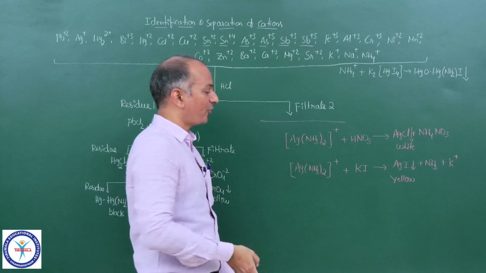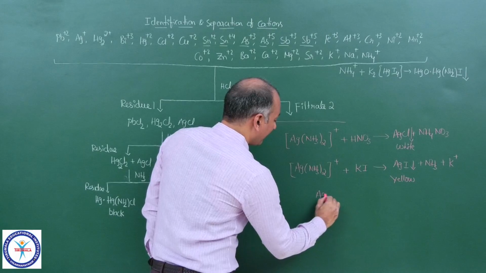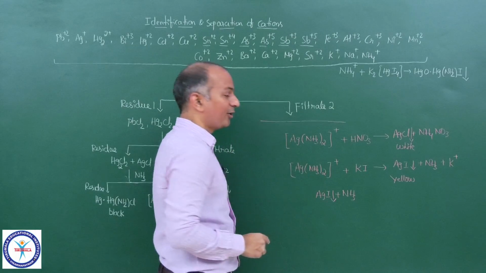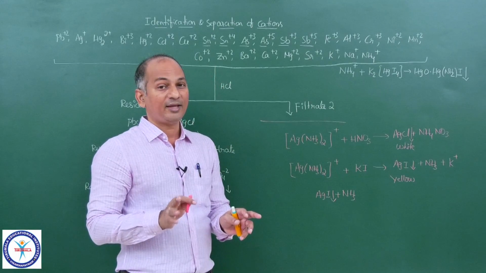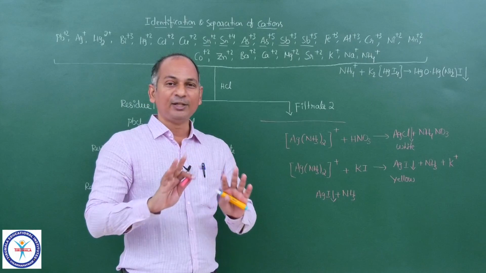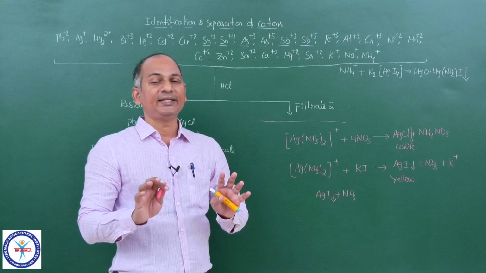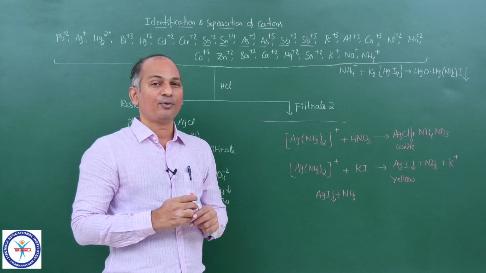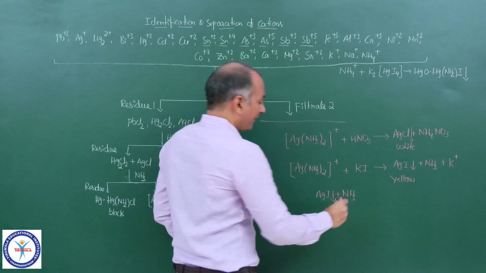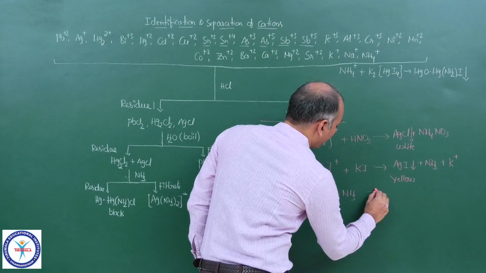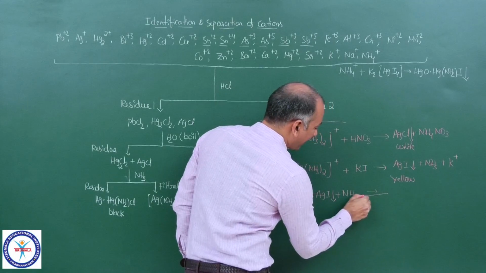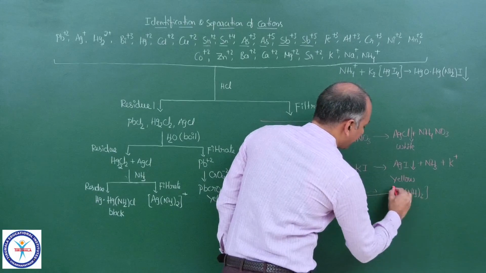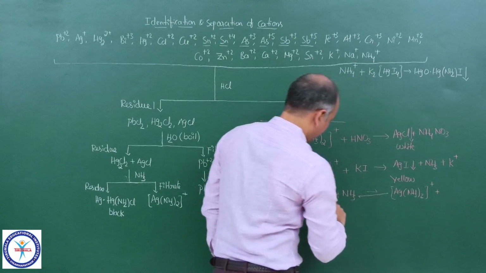And all of you recall one important point: if you have AgI and you add ammonia to this, the AgI precipitate, which is yellow in color, do you think it is soluble in ammonia? AgI, no, not in dilute ammonia, not in concentrated ammonia. AgI is soluble only in CN- and S2O3 2-, hypo. AgI is not soluble in ammonia. That means this reaction is unfavorable. This reaction is shifted in the backward direction, that is, Ag(NH3)2+ plus I-.